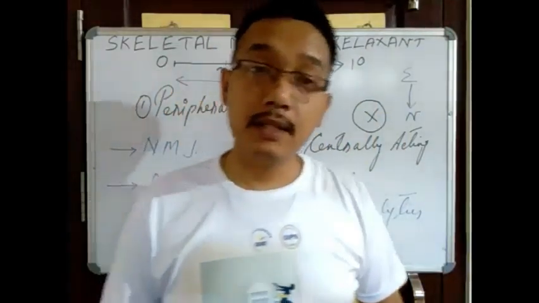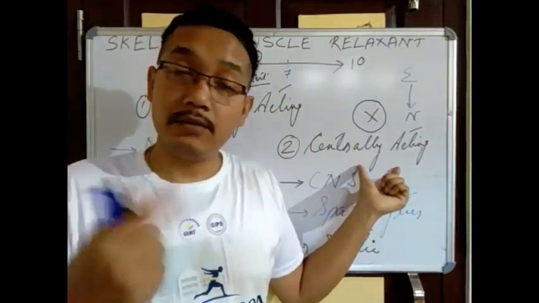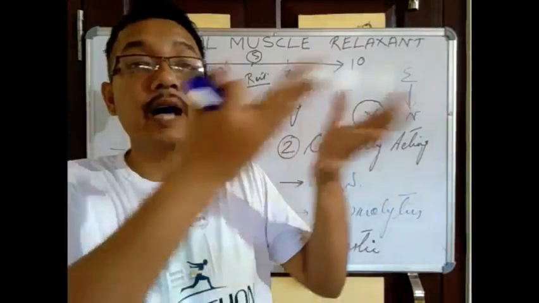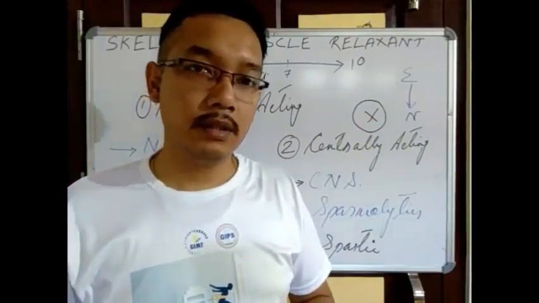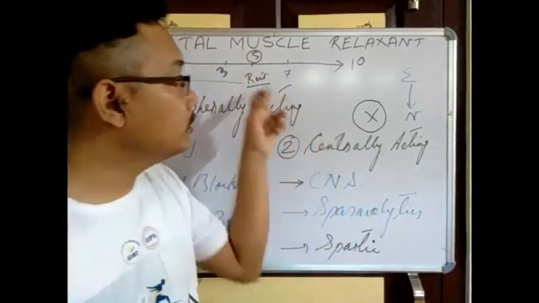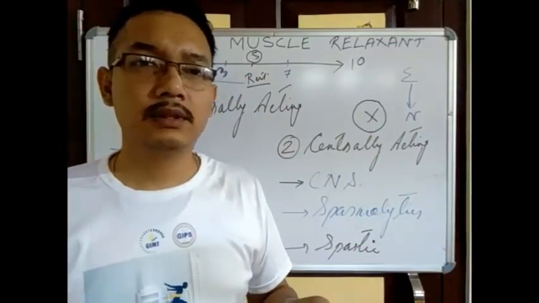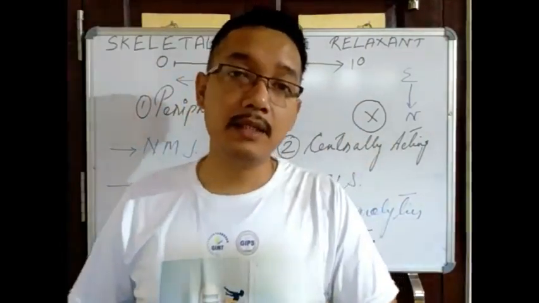Centrally acting relaxants we use when your muscles are somewhat over-tonic, or we can say hypertonic. The muscle contraction is beyond normal, it is a painful situation, right? So there we are using centrally acting muscle relaxants.